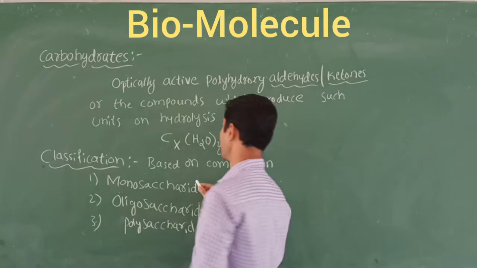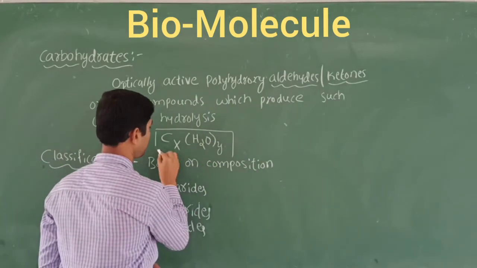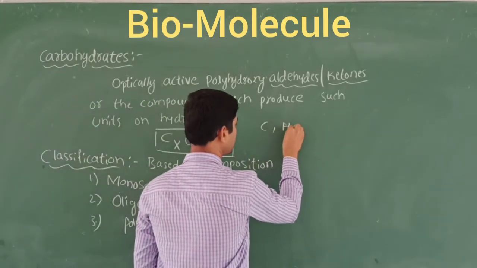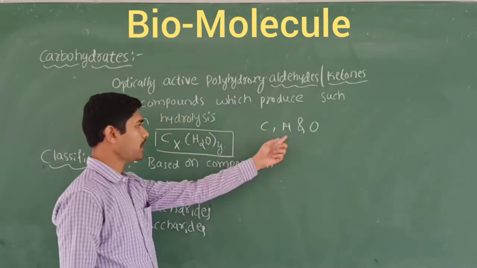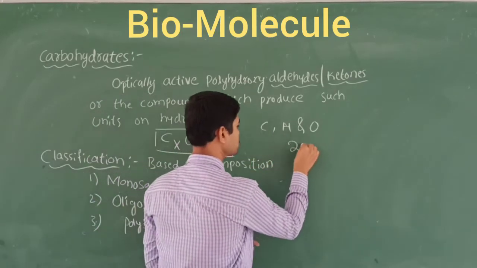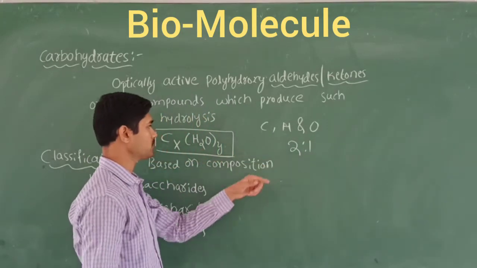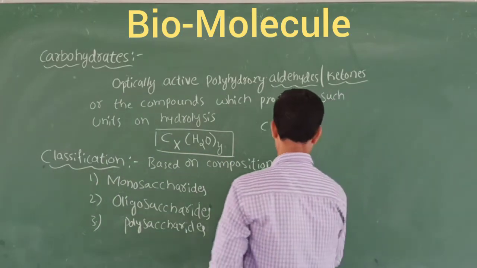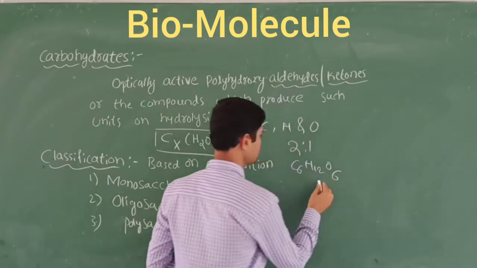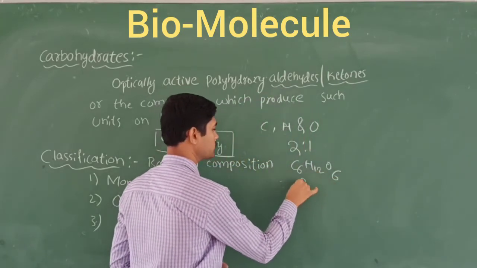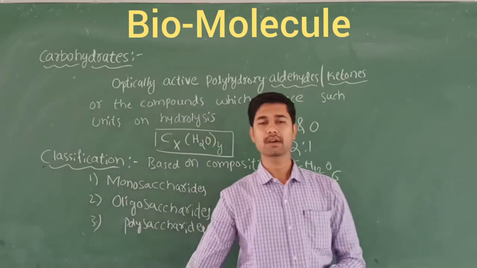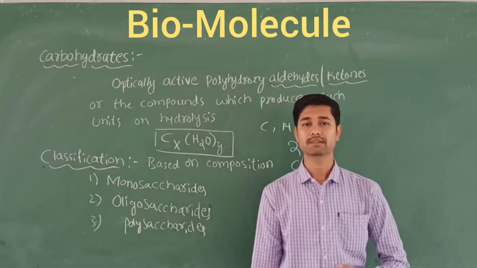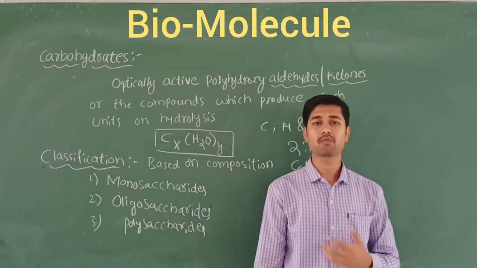This is the general formula of carbohydrates: CxH2O. Carbohydrates contain carbon, hydrogen, and oxygen, with hydrogen and carbon in a 2:1 ratio. For example, C6H12O6. See here, hydrogen and carbon are in the 2:1 form. Plants, by combining carbon dioxide and water, produce food. That is called photosynthesis.